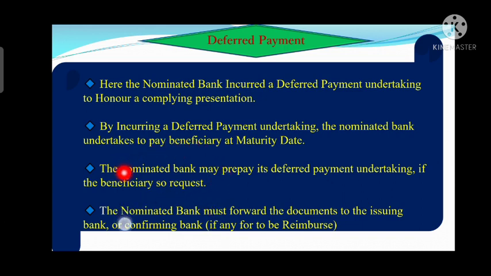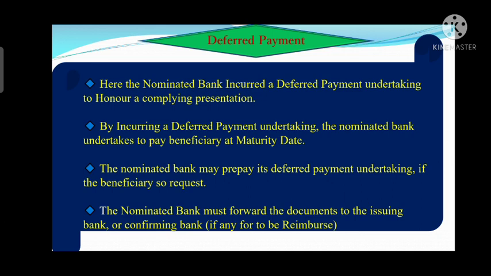Then the nominated bank can prepay, it means it prepays that payment to the beneficiary in advance for which the undertaking is already made. It means if the beneficiary needs payment on an immediate basis, then the nominated bank can prepay its own deferred payment undertaking which is already incurred, right?